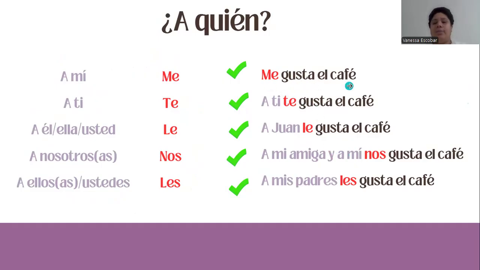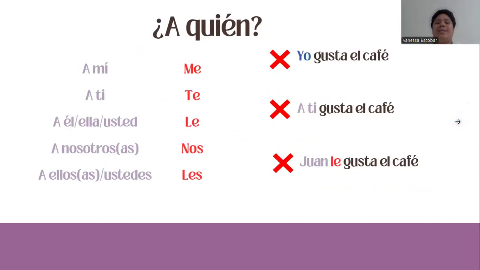Me gusta el café. I like coffee. A ti te gusta el café. You like coffee. A Juan le gusta el café. So Juan likes coffee. Here we can use a él because Juan is a man. But if you want to just say the name of the person, you can include it and say the name. Or something like a mi amiga y a mí nos gusta el café. We like coffee. Or a ellos o ustedes, which would be, or change it for something like a mis padres les gusta el café. My parents like coffee, right?